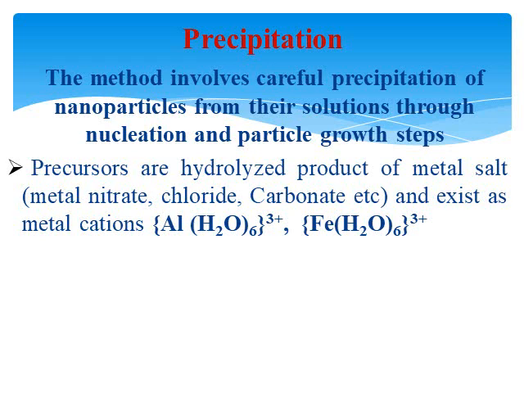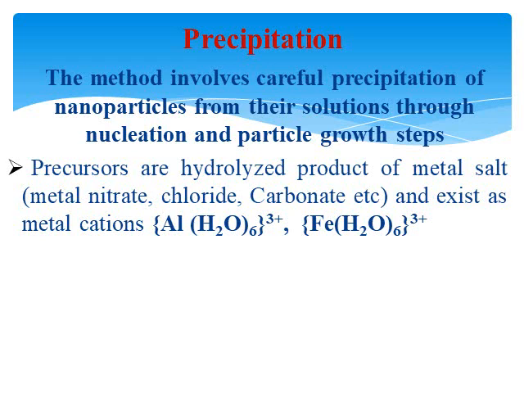For example, when aluminum chloride is placed in water, aluminum exists as the aluminum cation, Al(H2O)6 3+. And iron, when placed in water, will exist as Fe(H2O)6 3+. So the metal will exist in the form of metal cations.